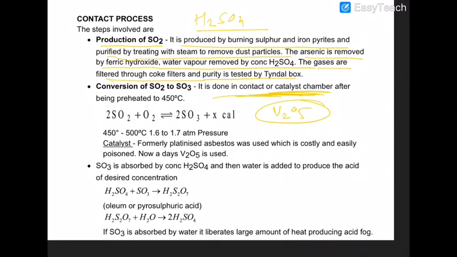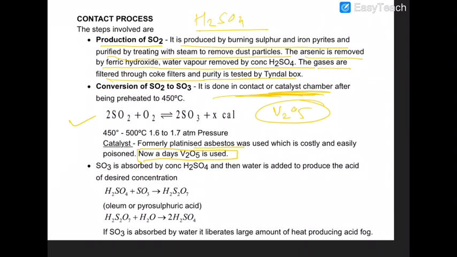That is the main point in the contact process, because vanadium pentoxide is used as a catalyst nowadays. In earlier days platinized asbestos was used, but that is costly and easily poisoned by the various particles present in the mixture.